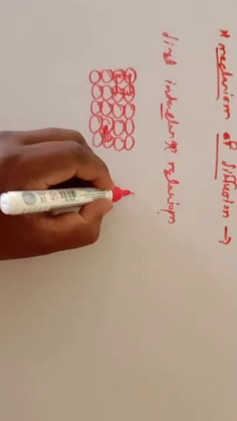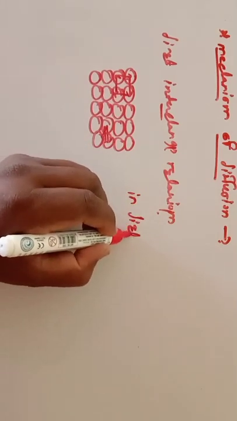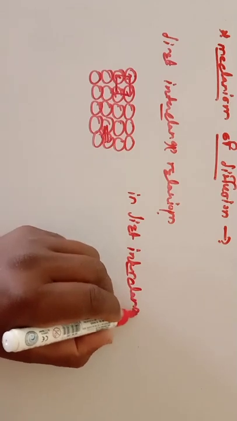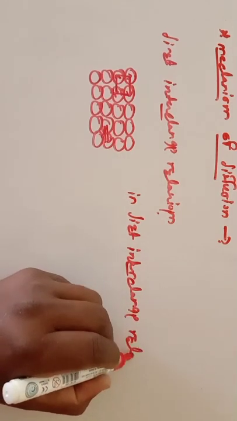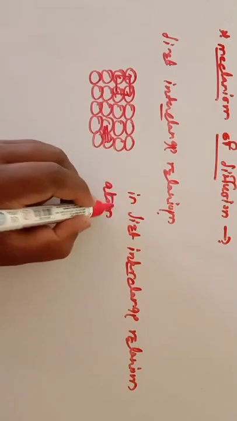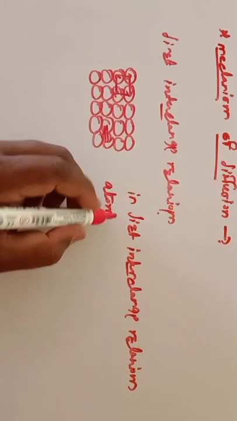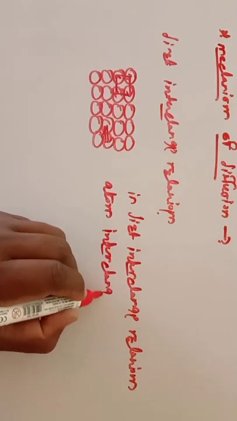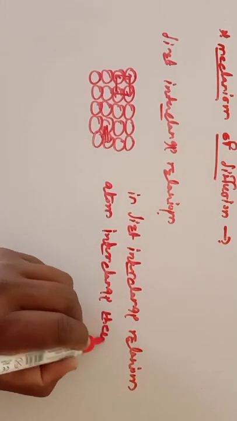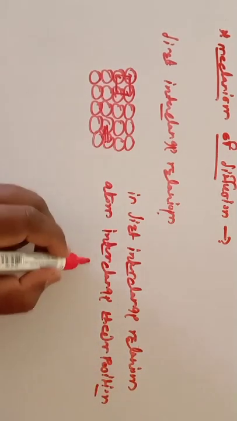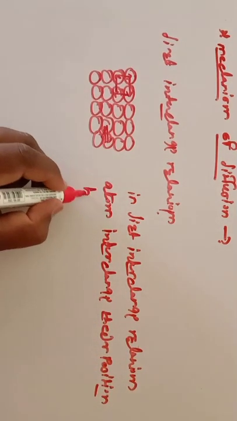So in the direct interchange mechanism, the atoms interchange their position between themselves.